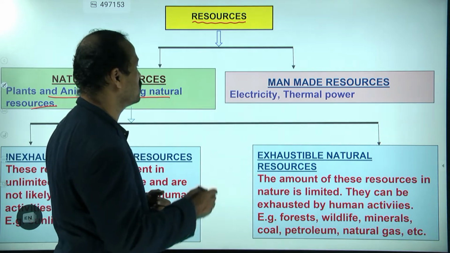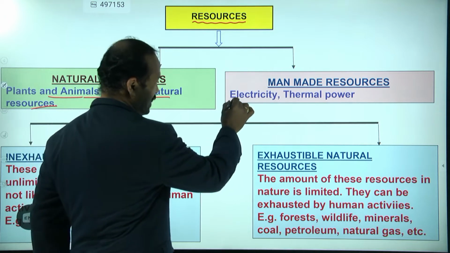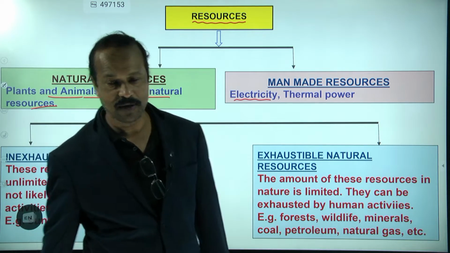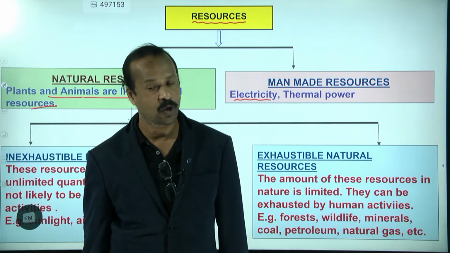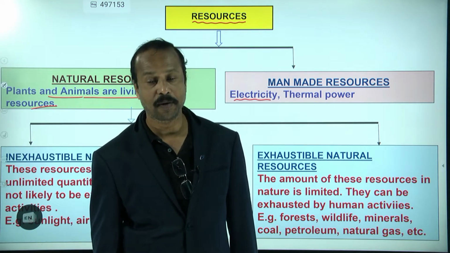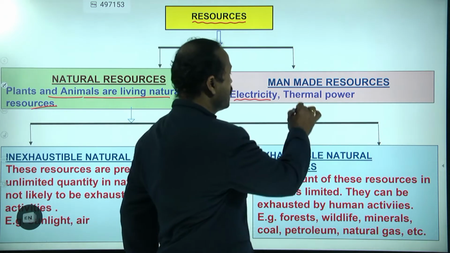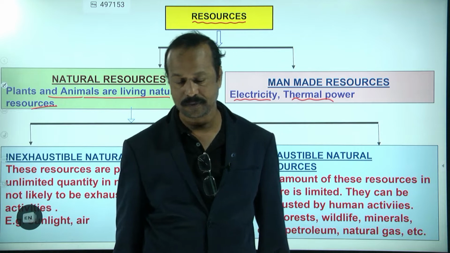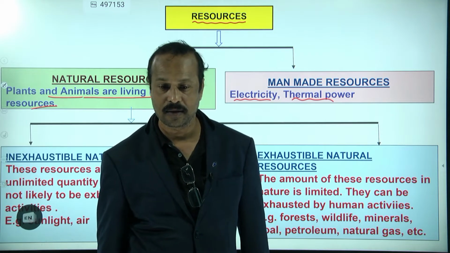And man-made resources are what? Here in terms of energy, what is given is electricity. Is electricity available in nature by itself? No, electricity was made by man. So this is a man-made resource. Next, thermal power.